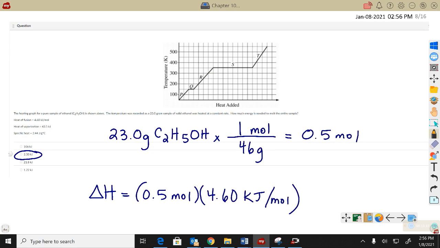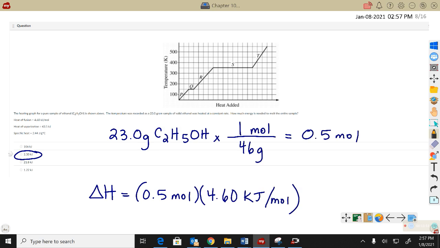Now the other option is to be looking at a phase change. Here we want to know how much energy is needed to melt the entire sample. I really don't even need anything off the graph for this one. When I'm looking at melting, that's technically segment Q, and they do give me the heat of fusion. It takes 4.6 kilojoules to melt 1 mole. Now we've got 23 grams, but we need to switch that to moles.